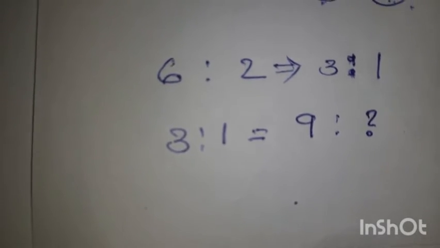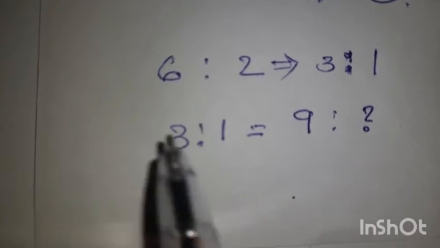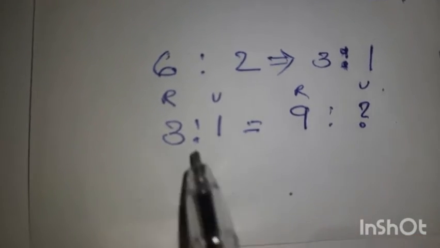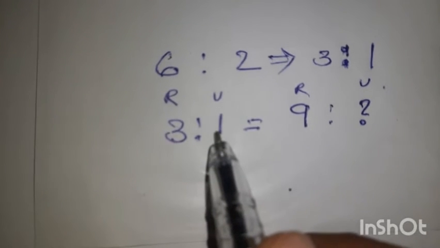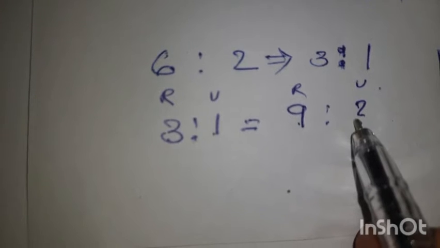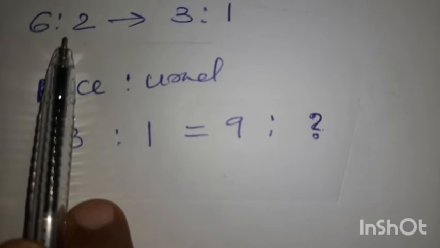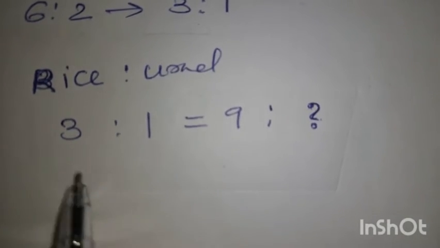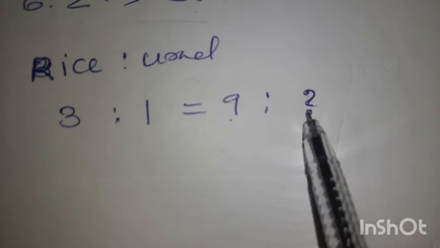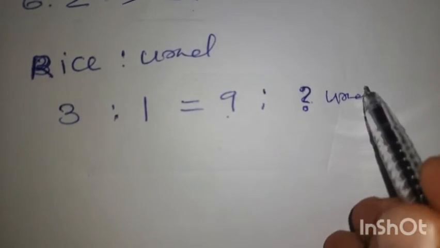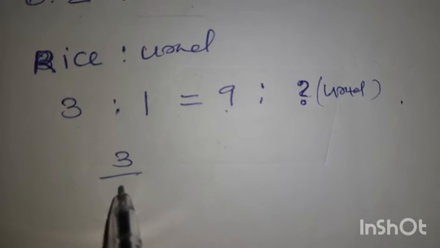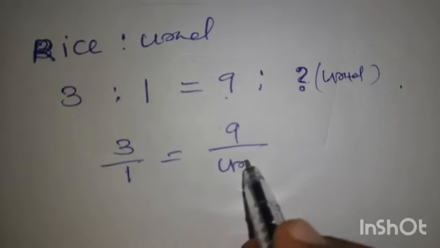So we can write like this: ratio equal to, this is the rice, this is urad. So 3 cups of rice need 1 cup of urad. That is our ratio. So 9 cups of rice need how many cups of urad? From the given values, you have to find out the ratio first. Then using the ratio, you have to find out the next. So for 9 cups of rice, how much urad you have to find out. We can write this as a fraction: 3 by 1 equal to 9 by urad.